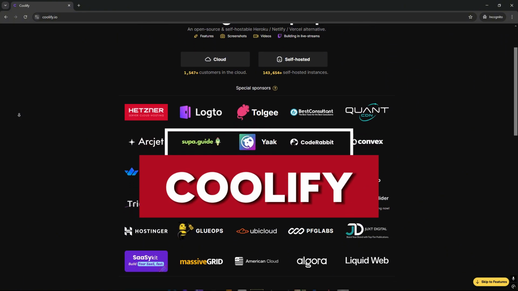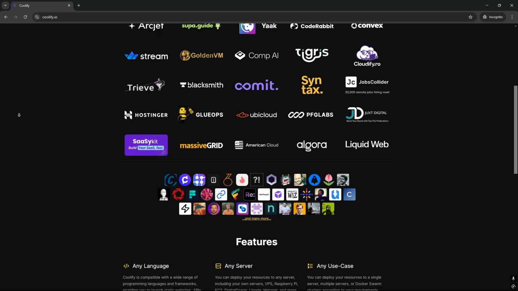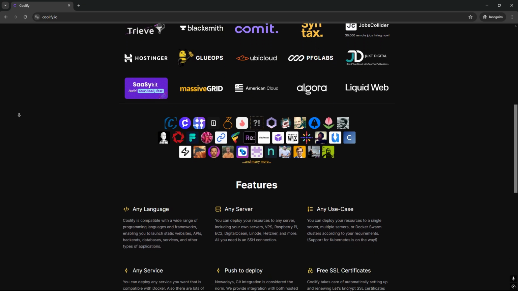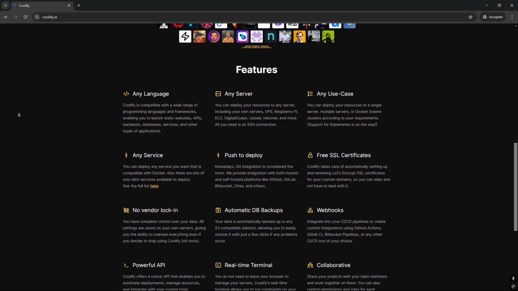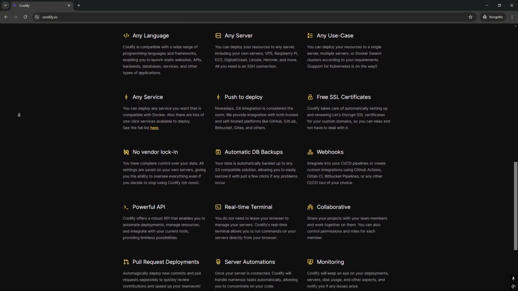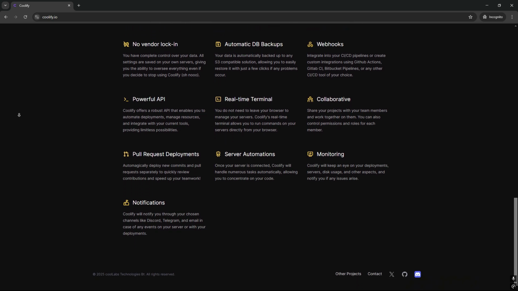Coolify seeks to streamline the deployment and management of applications, especially for individual developers and smaller projects. It offers an easy to use interface and automates numerous tasks related to deploying and managing applications, frequently making use of Docker. It is intended to be extremely user friendly. Coolify is intended to be significantly easier to use than Kubernetes, needing less technical knowledge. It's a great choice for anyone looking to deploy and manage applications without the intricacies of Kubernetes.